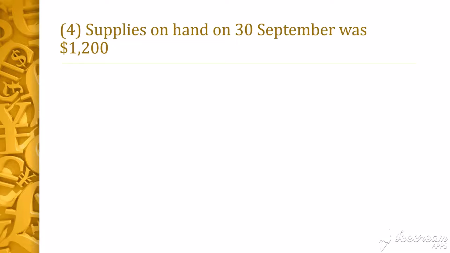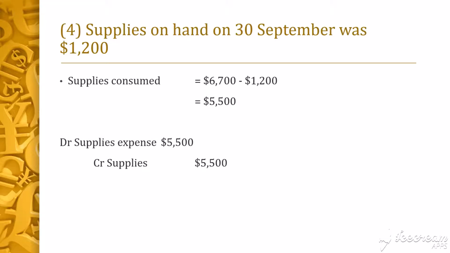Additional information for supplies on hand on 30 September was $1,200. Supplies refer to the small tools or miscellaneous items used in the office. It can include things like printing paper, pen, pencil, erasers, paper clips, staplers, thumbtacks, files, or even the snacks in the office pantry. Anyway, let's calculate how much supply is consumed during the financial year. We take $6,700, the amount provided in the trial balance, minus $1,200, the amount remaining at year end, and this gives us $5,500. The adjusting journal entry for this piece of information is debit supplies expense and credit supplies by $5,500.